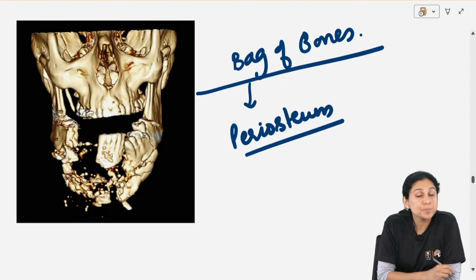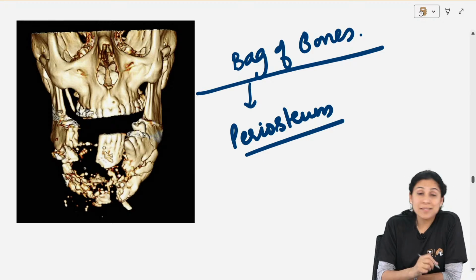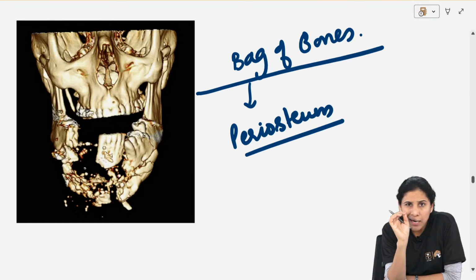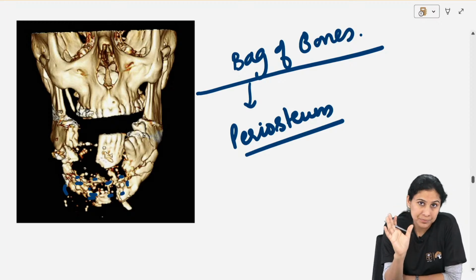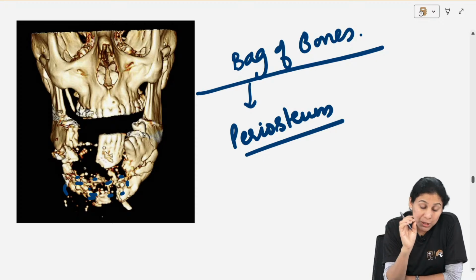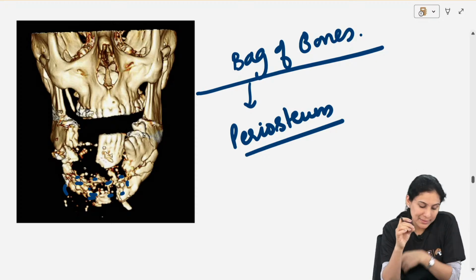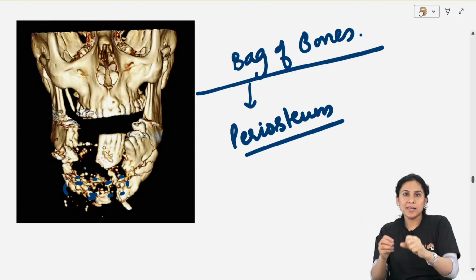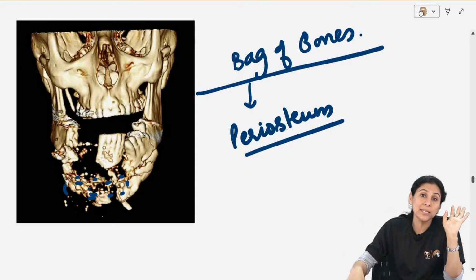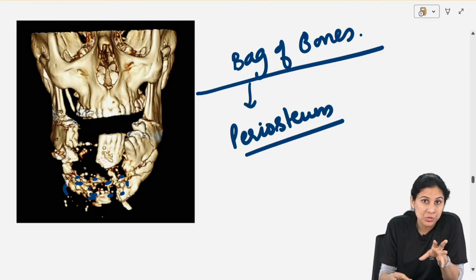Periosteum is the bag. Okay. ऐसे cases में the only blood supply to these fragmented pieces is the periosteum. Okay, periosteum is the only blood supply that is left. It is like the mandible is put in a bag and it is hit and small pieces are created. So this is a bag of bones.